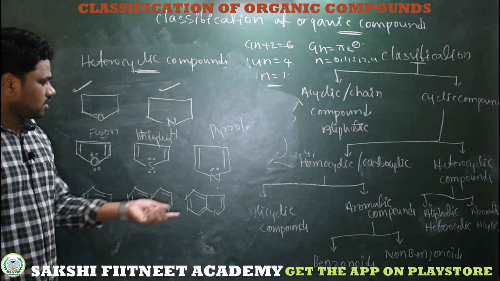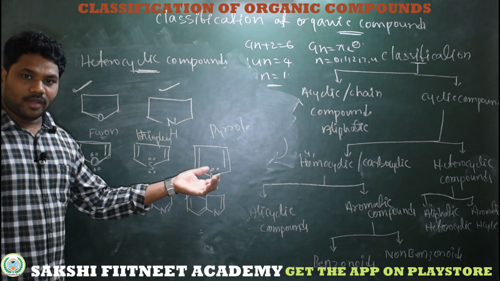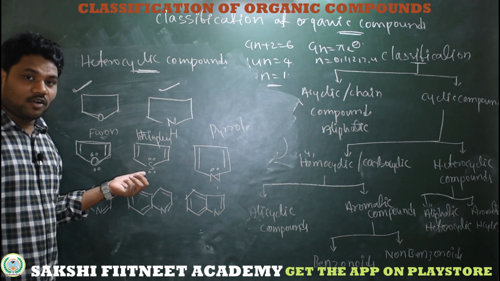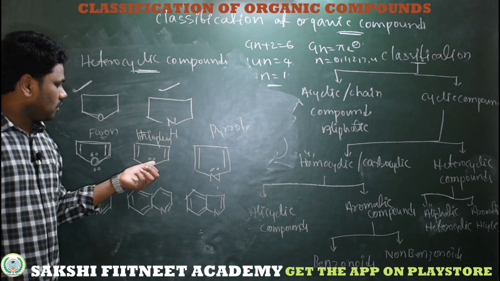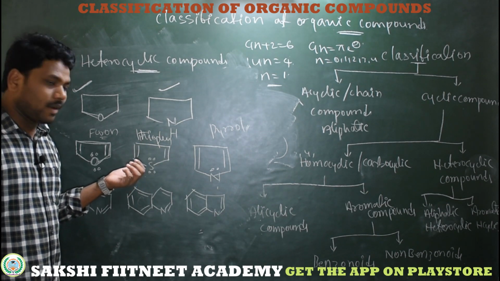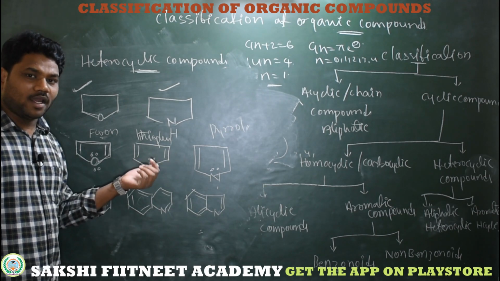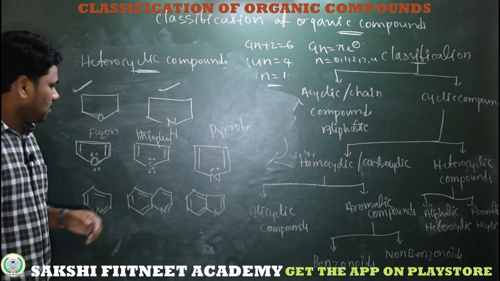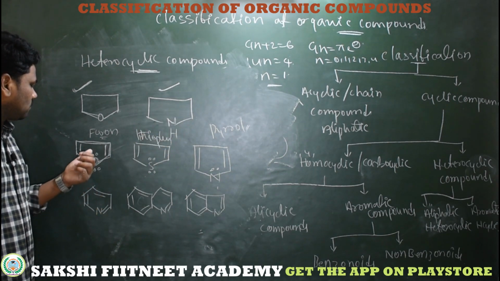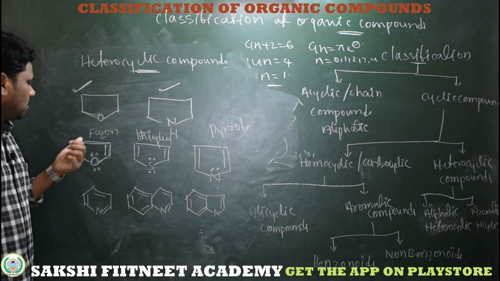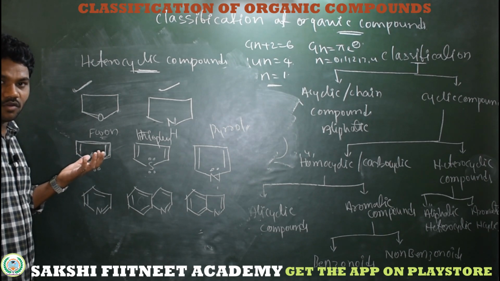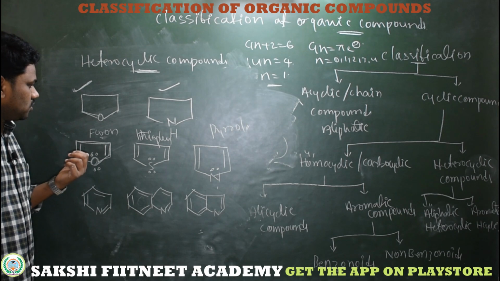So according to the aromatic rules, see, 2 pi bonds, 1 lone pair, 6, cyclic conjugated. 6 pi electrons means equal to benzene. Here the lone pair and 2 pi bonds, 6 electrons conjugated, are involved in resonance. So it's aromatic, following 4n plus 2 pi electrons, that means 6 electrons, equal to benzene. That is an aromatic heterocyclic compound. 2, 4, 6: out of 2 lone pairs, 1 lone pair participates in resonance. It's planar, conjugated, follows 4n plus 2 pi electrons with n equal to 1, which is equal to benzene. So these also.